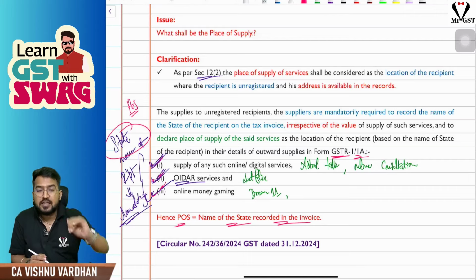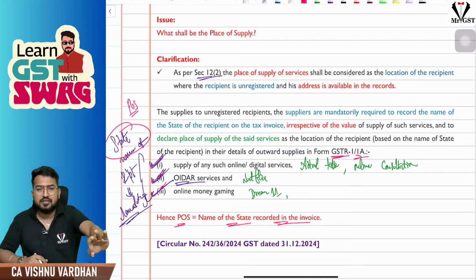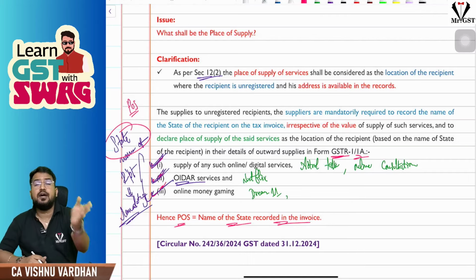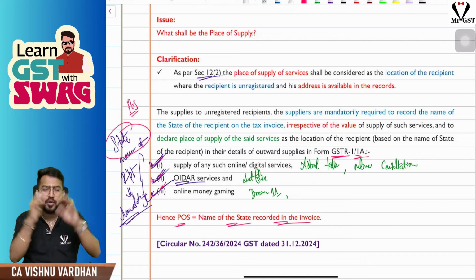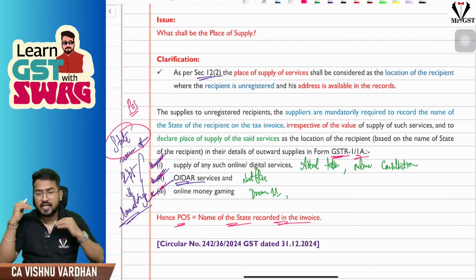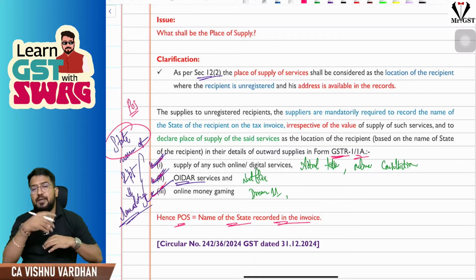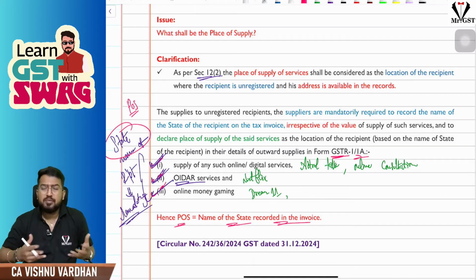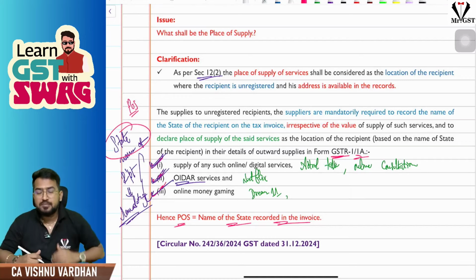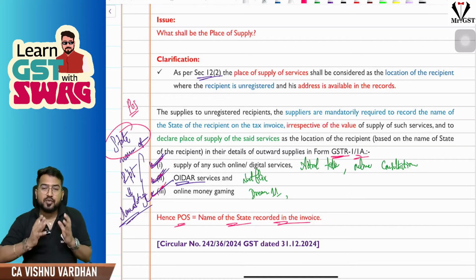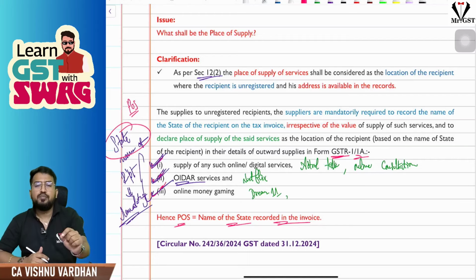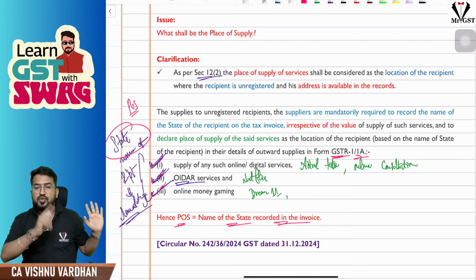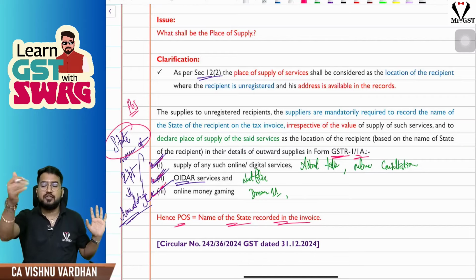For the customers who are unregistered under GST, if you are providing online digital services either through an e-commerce operator, etc., or you are providing OIDR services where it is purely technology driven, online information data access and retrieval services, or even online money gaming like Dream 11, all these people are providing services across India to various people unregistered under GST. So for these services, they are supposed to record the name of the state of the customer in their invoice, so that we will determine the place of supply accordingly and give the share to the respective states.